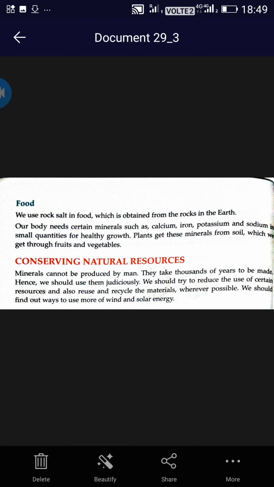wherever possible. We should find out ways to use more of wind and solar energy. Try to use more of wind and solar energy, which is not limited, which is everlasting. Okay, thank you class. With this we end this chapter.